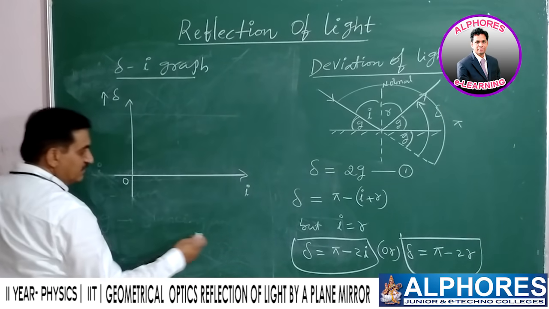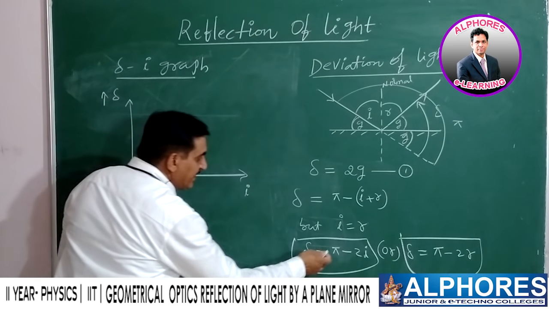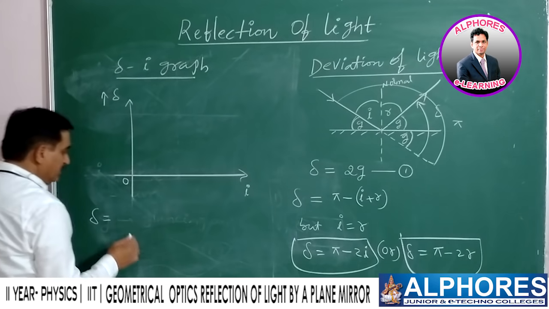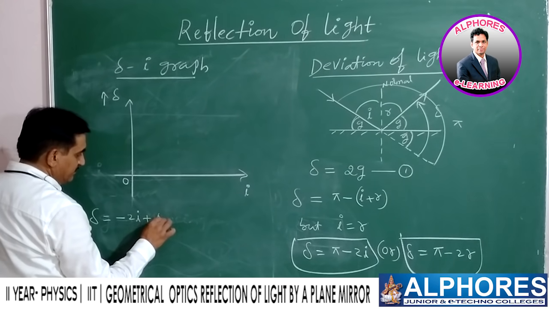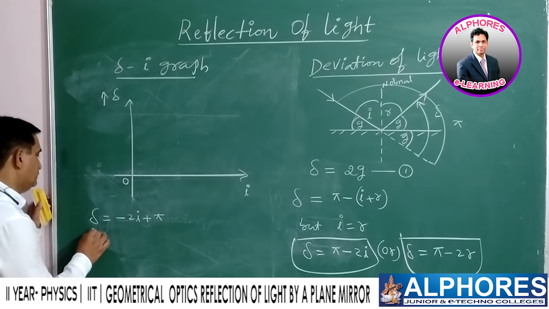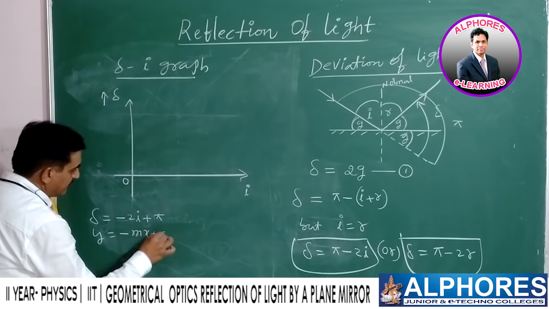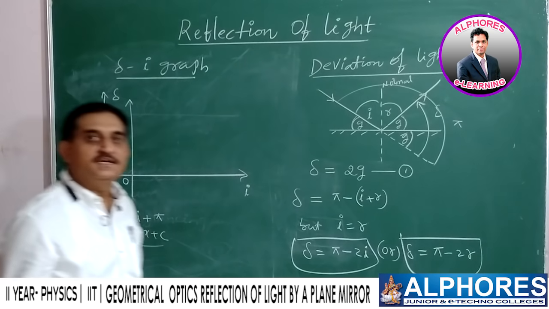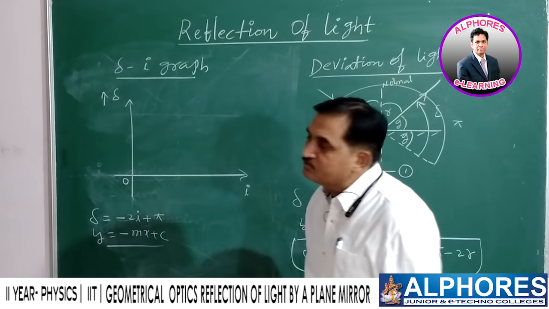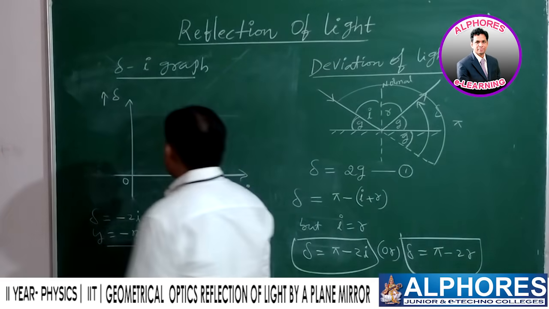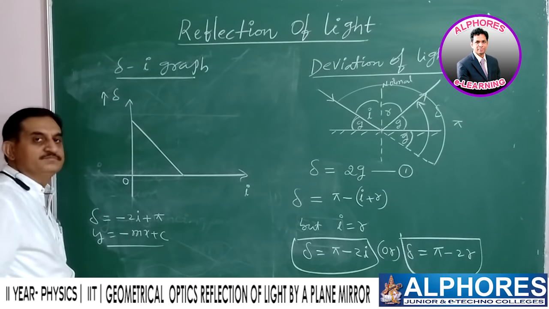So we consider deviation delta equal to pi minus 2i, which for convenience we write as minus 2i plus pi, similar to y equals minus mx plus c. It is a linear equation with a negative slope. Therefore, the nature of the graph is as shown in the diagram.